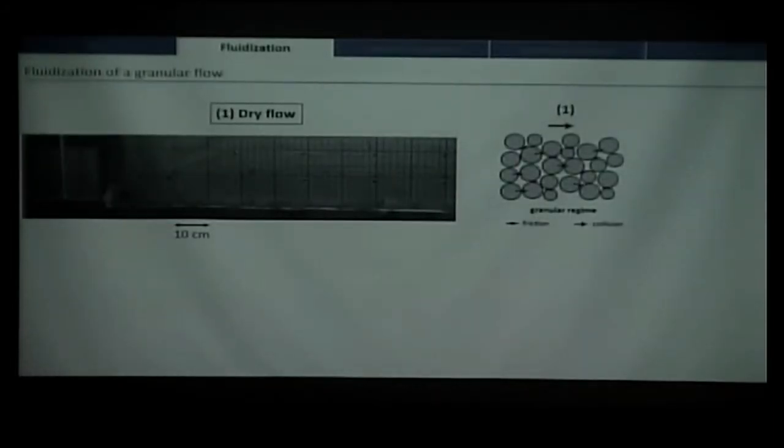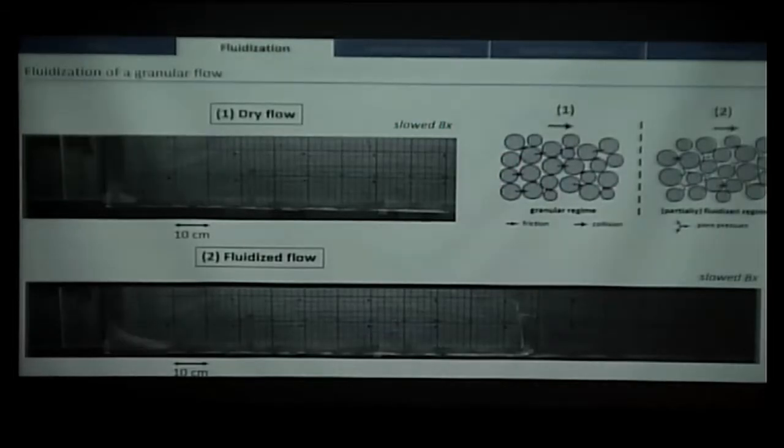Just to show you the effect of fluidization on the flow, I will show two experiments. One is a dry flow, meaning with no air flux at the base of the reservoir, so in the granular regime. What we can see is that the flow doesn't reach a long runout, it's a really short runout, and the upper surface is rather steep, which is normal for a granular bed.